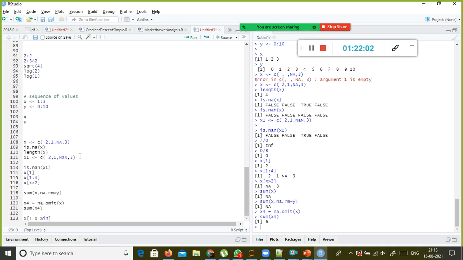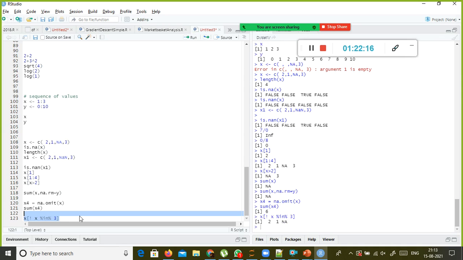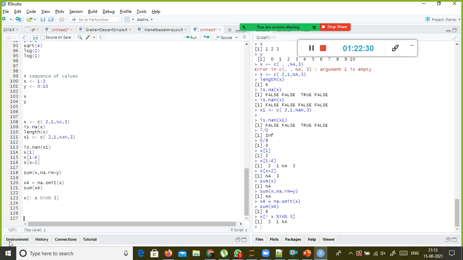And for example, we have some condition, like x square bracket not x percentage in percentage 3. So this is basically to check for the existence of a value. If x has the value 3, exclude that, except 3, print the rest of the values. If you have any requirement like this, the exclamation is not, so not x in 3. If x has 3, don't select that, exclude that.